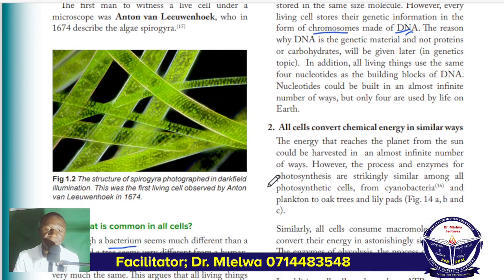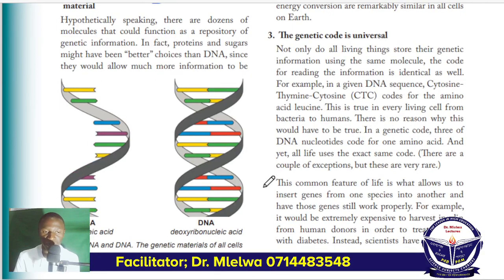So that's the first similarity between all cells, and you can see here we have the molecule of RNA, and here is the DNA. DNA actually is the basic genetic material, but actually the RNA is the accessory genetic material. Inatumika kama genetic material, but actually it doesn't take information from generation to generation.